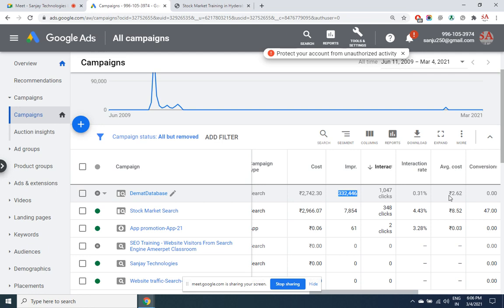We throw pamphlets and all, 50 paisa, 70 paisa each pamphlet costs. 99% of people throw it away in the dustbin, but we are still paying for it. Here, all around the location you have selected, interested people who have clicked your ad, who have got the information on your website, you are paying only 2.60 rupees to them. Plus GST is separate, GST is 18%. Even then it's 2.8 rupees, or let's say 3 rupees per interested person.